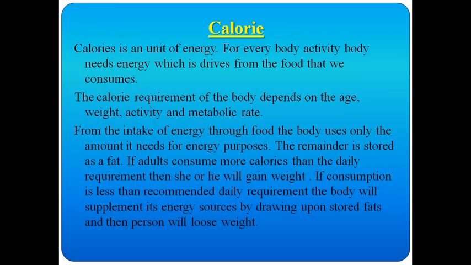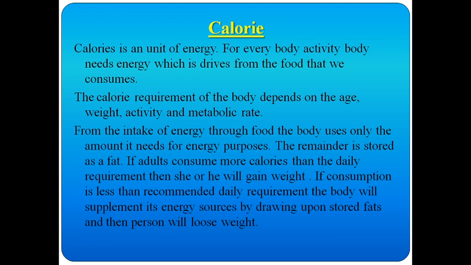Okay, so far we have seen food adulteration, food standards, how to prevent adulteration, and basal metabolic rate. This BMR is also a very important topic. Basal metabolic rate is nothing but the amount of energy required when the body is at rest.